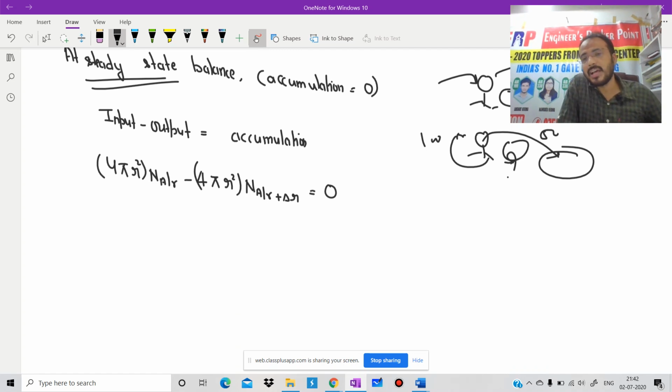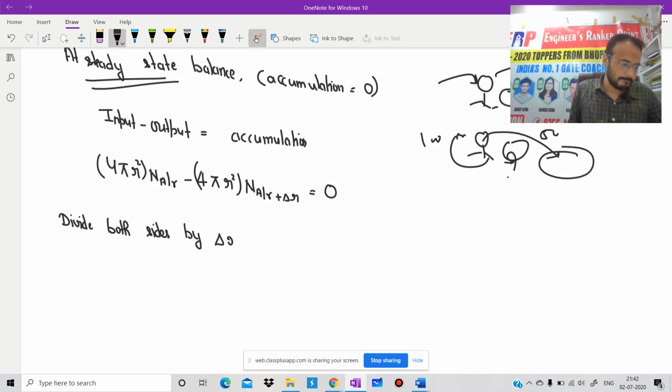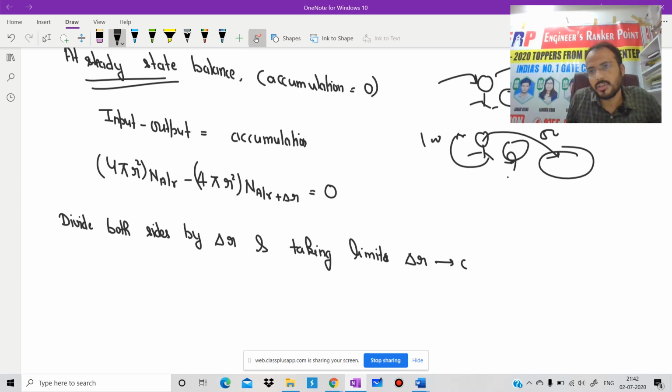Then from our 11th class knowledge, from differentiation, we are able to write: if we divide both sides by delta r, and take limits, delta r tends to 0.